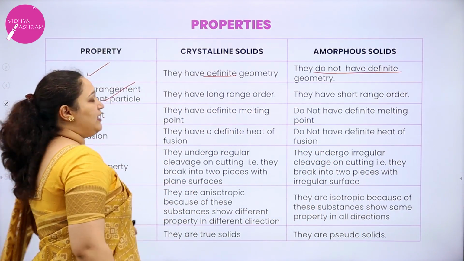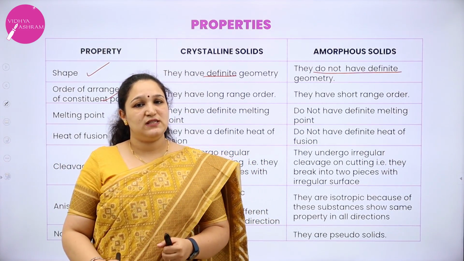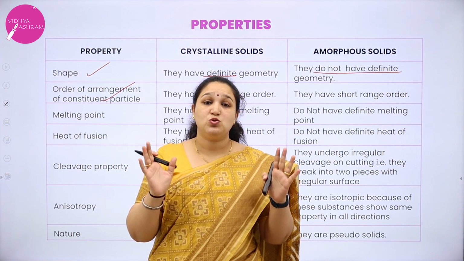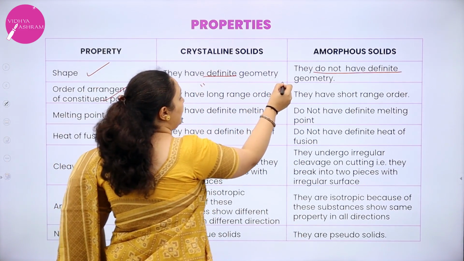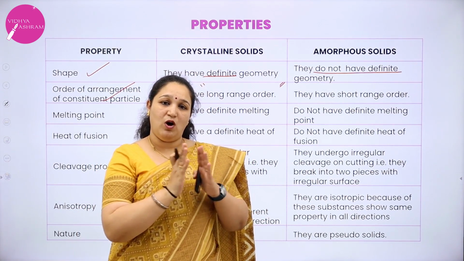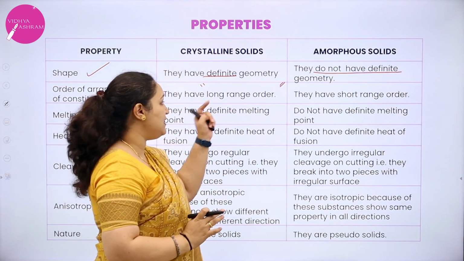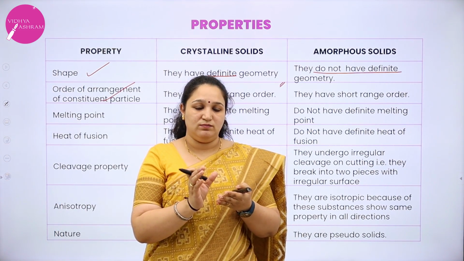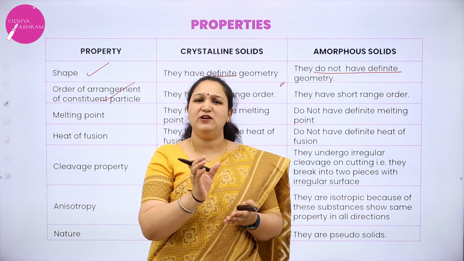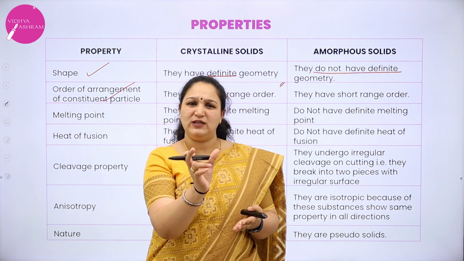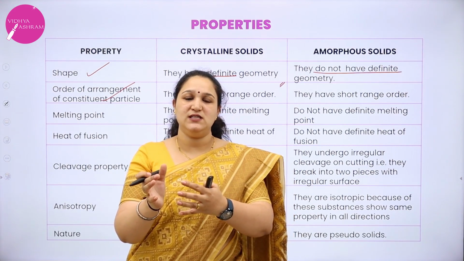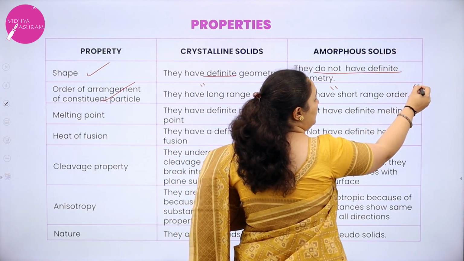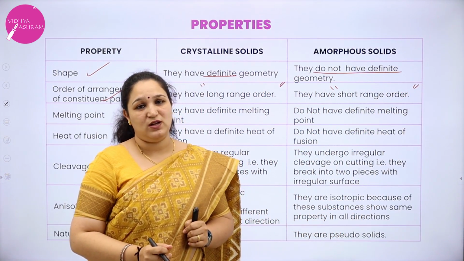Next is the order of arrangement of the constituent particles. In crystalline solids, the arrangement is the same throughout the crystal, so we use the term long range order. Long range order means the order is perfect throughout. But in amorphous solids, even if you observe some order, it is only for a short distance. Again they become disorganized, or random. That's the reason we use the term short range order for amorphous solids.